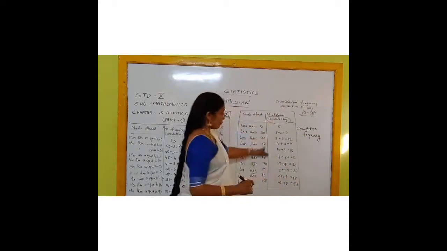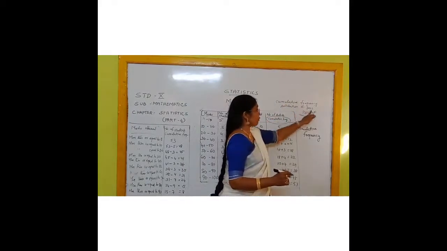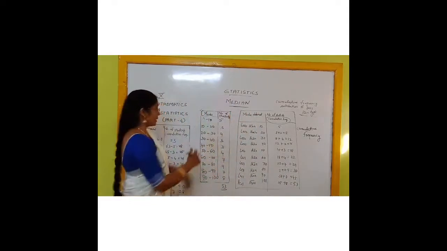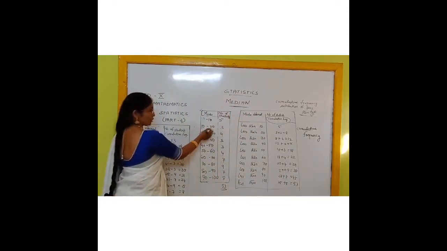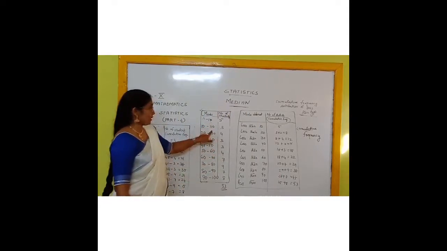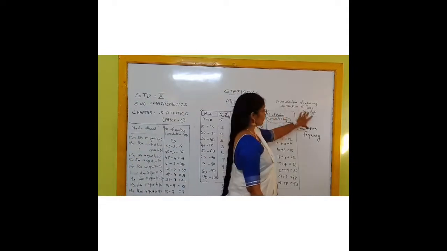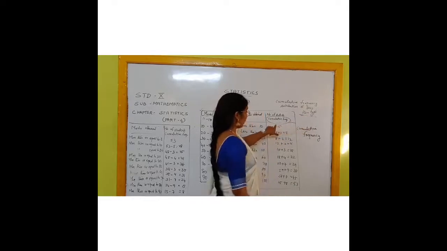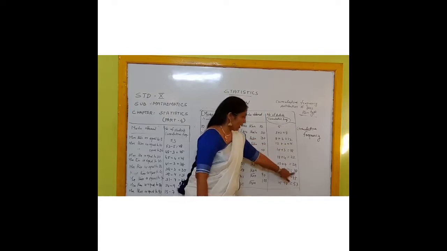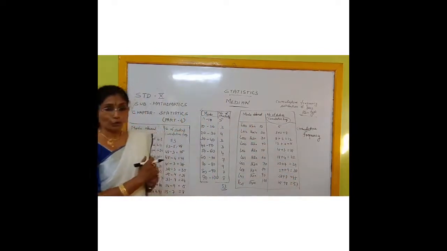This type of table is called the cumulative frequency distribution of the less than type, because we have taken the upper limits of these classes: 10, 20, 30, 40, 50, 60, 70, 80, 90, 100. So here I got the cumulative frequencies: 5, 8, 12, 15, 18, 22, 29, 38, 45 and 53. Now this table, in another way, you can also write down.